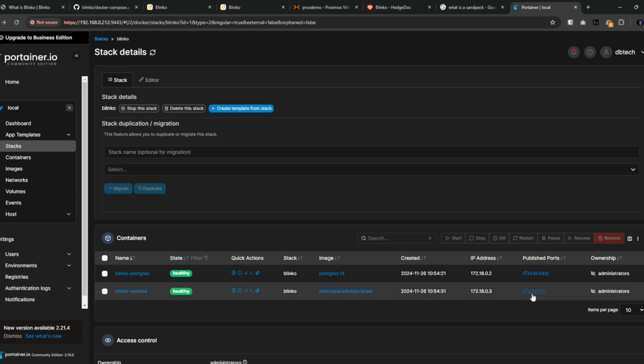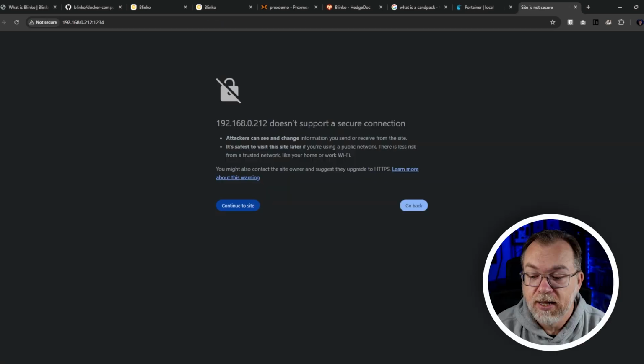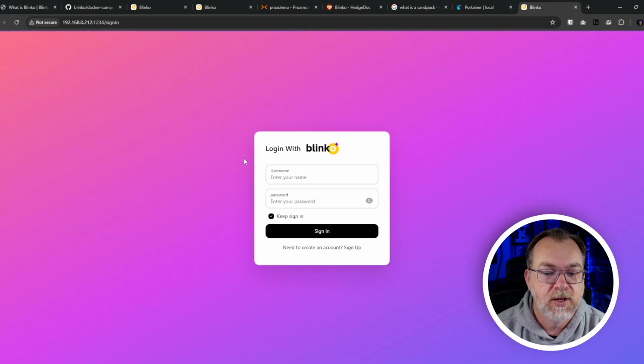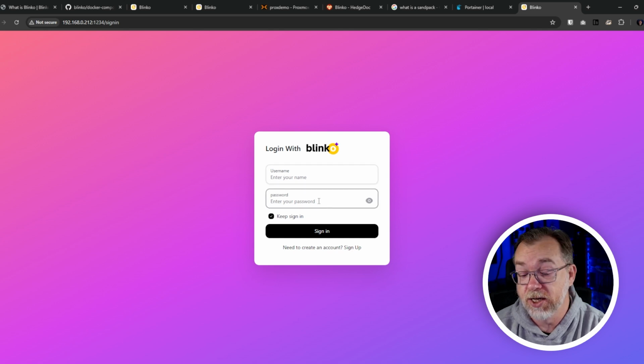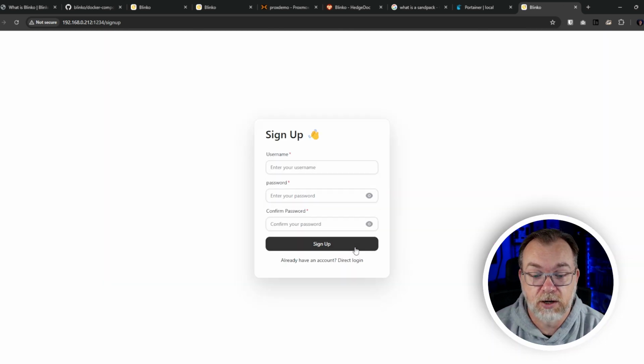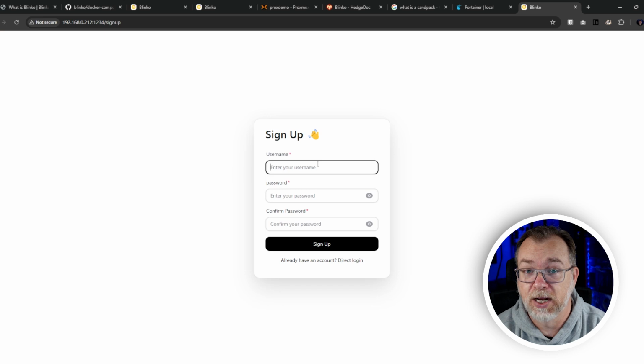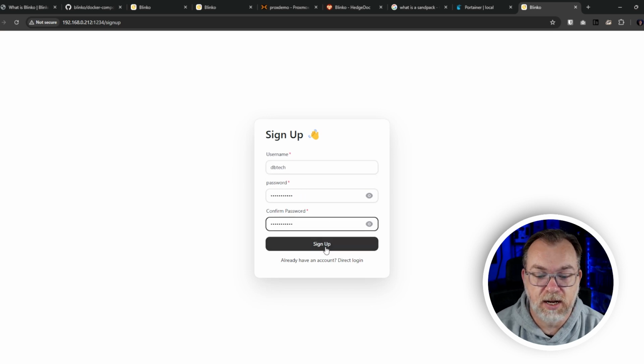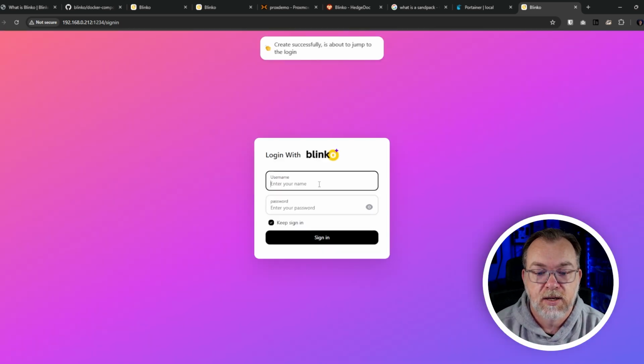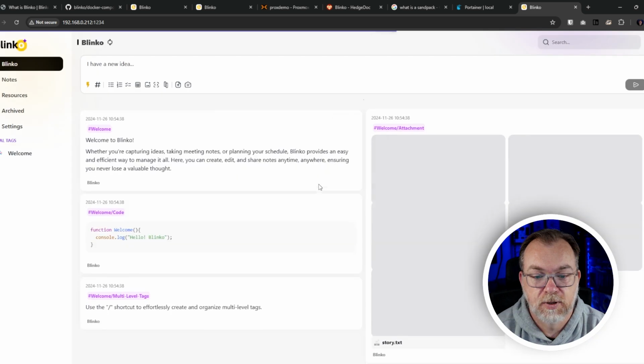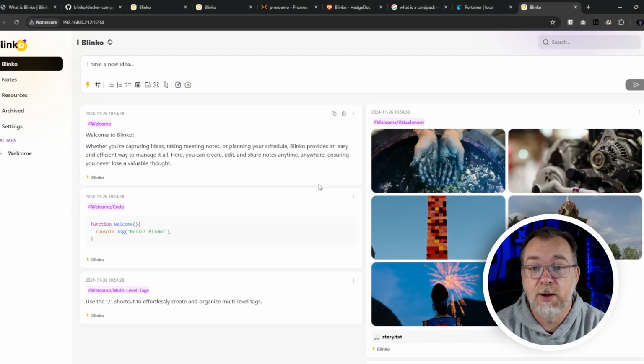So what we can do is come over here to where our ports are and just click right there. And it's going to say, okay, that's fine. I don't care. There we go. So we don't have an account here yet. So you will need to click the sign up link right there and create your user and your password. And then we can click sign up and then log in. Just like that, we're set up, we're ready to go. Just took us a couple of minutes to deploy.